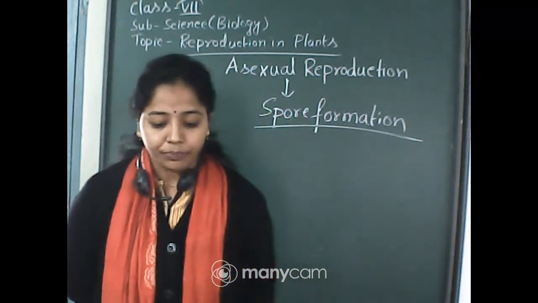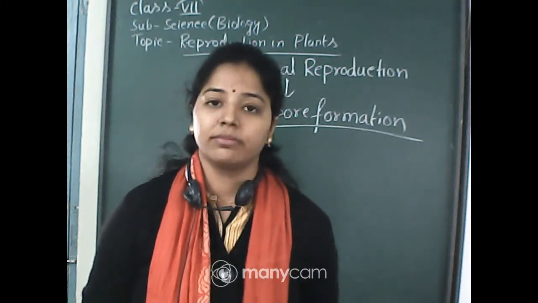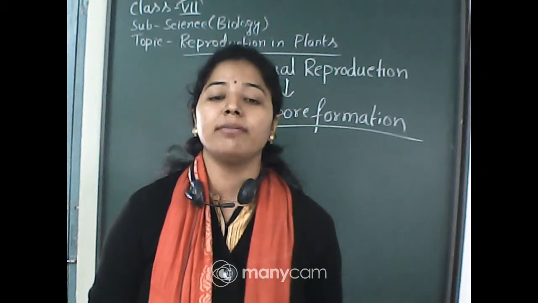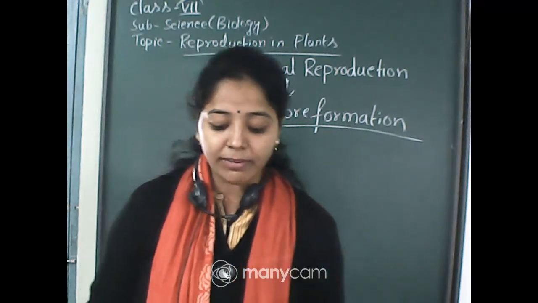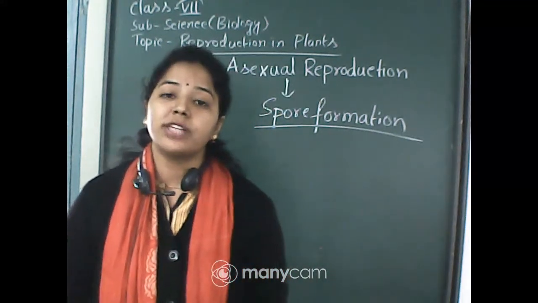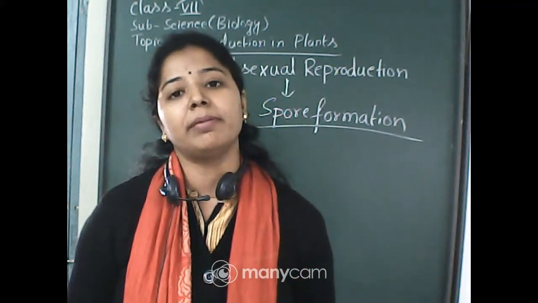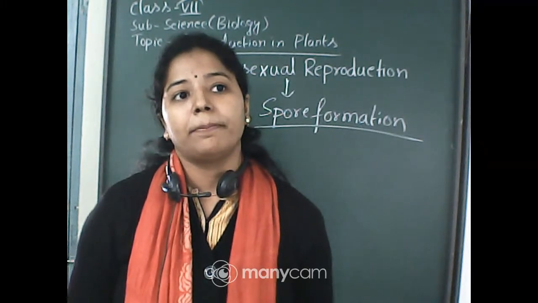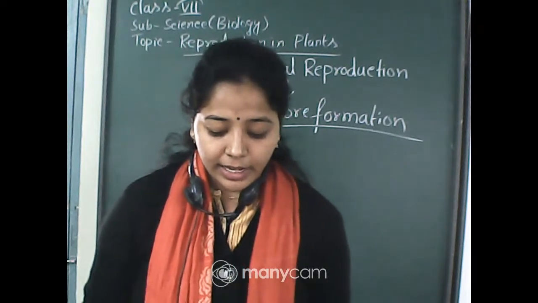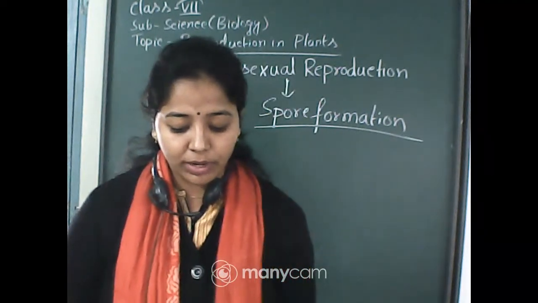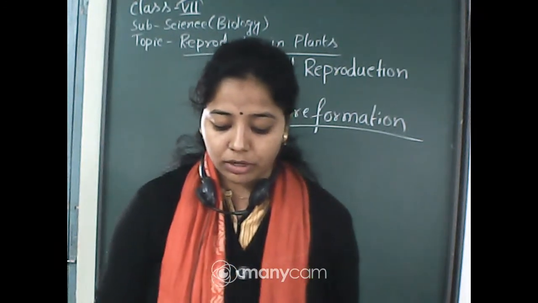This protective coat is there to protect them from such harsh conditions of the environment. Understood? Now, they can survive for a long time, as they have such protection in their body. And under favorable conditions, the spore germinates. Under favorable conditions means when they get the specific time for their dispersal, they easily germinate and develop into a new individual. Plants such as moss and fern also reproduce by means of spores.